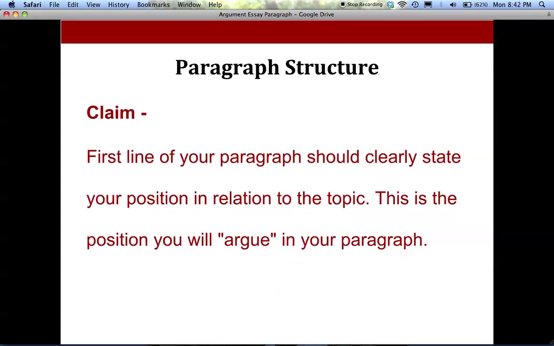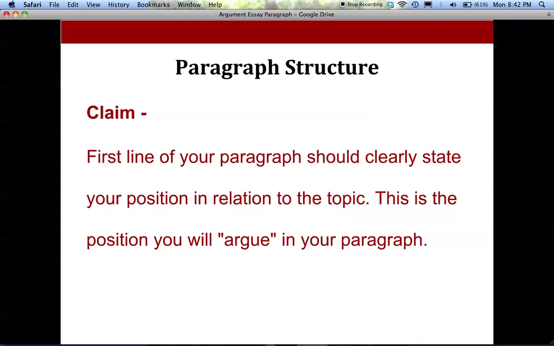The first line of each paragraph should clearly state your position in relation to the topic. If you're writing an essay that has several body paragraphs, you'll have a thesis statement that clearly states your position, and then each of your claims will probably focus on an aspect of that position.